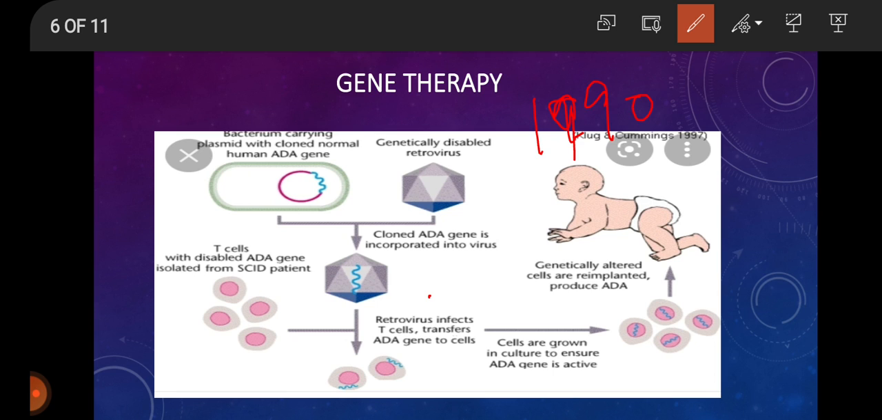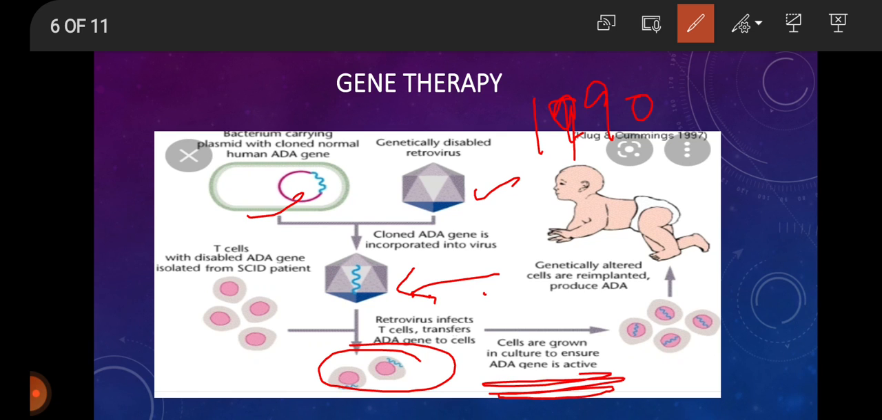understand by this diagram: bacterium carrying plasmid with cloned normal human ADA gene, genetically disabled retrovirus, the cloned ADA gene is incorporated into the virus. Then the retrovirus infects T cells and transfers the ADA gene to the cell. Then these cells are grown in culture to ensure the ADA gene is active, and this active ADA gene is introduced into the embryo or child. Genetically altered cells are reimplanted and produce ADA.